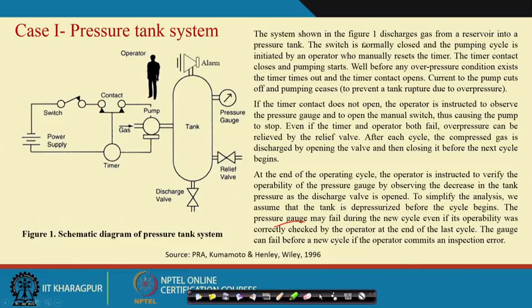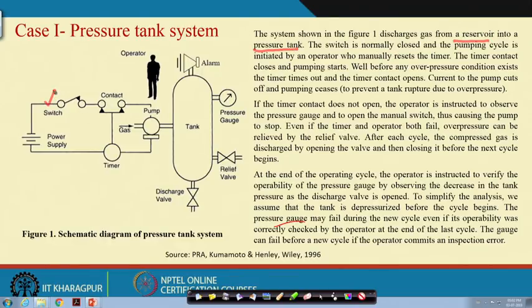The system shown in figure 1 discharges gas from a reservoir into a pressure tank. The reservoir gas goes through a pump to the pressure tank. The switch is normally closed.